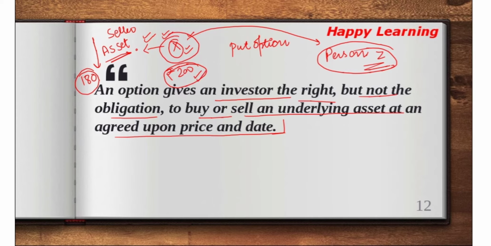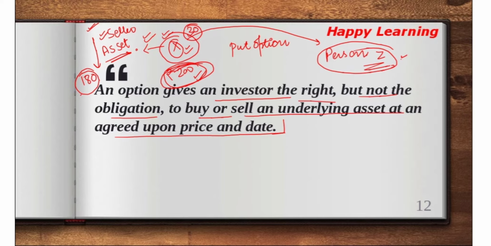Now here, who is the buyer of the option? This seller is the buyer of the option. In the previous case, the person Z is the buyer of the option, but right now it is the seller who is thinking that the price will go down and he wants to lock his position at rupees 200. So he will enter into the put option contract at say rupees 20. Now this premium amount will be called the put option premium.